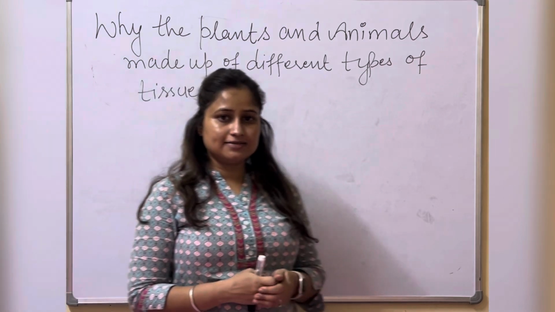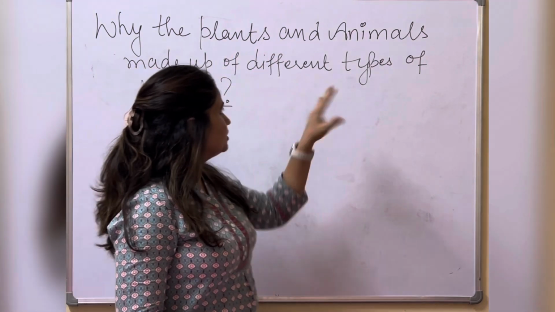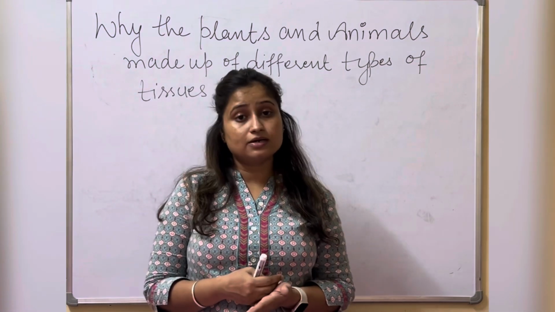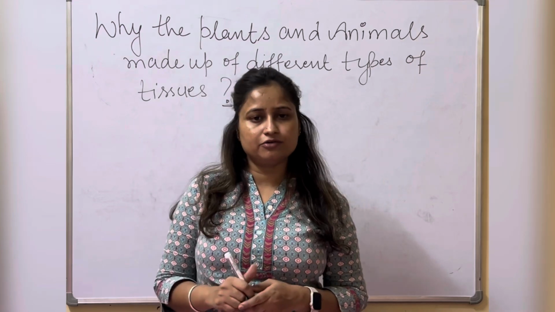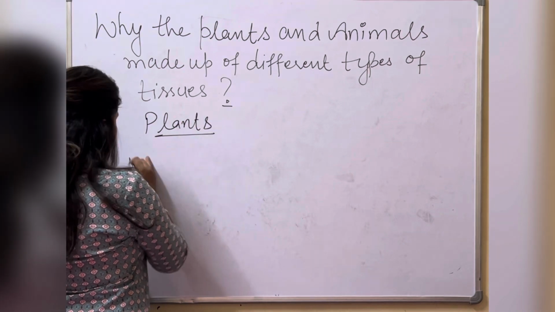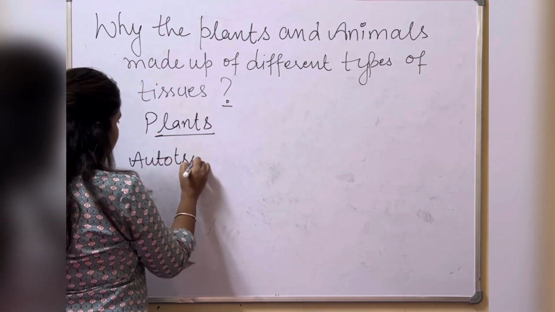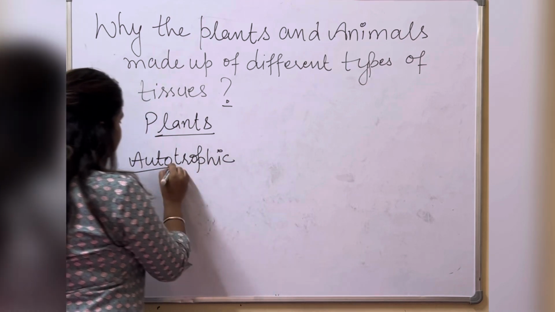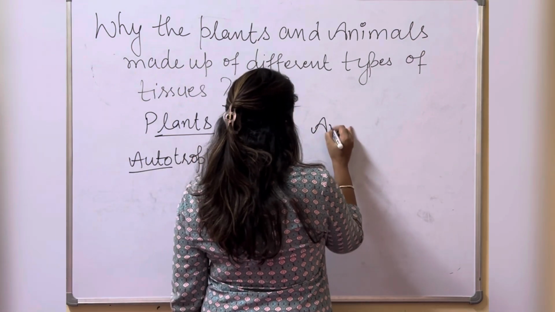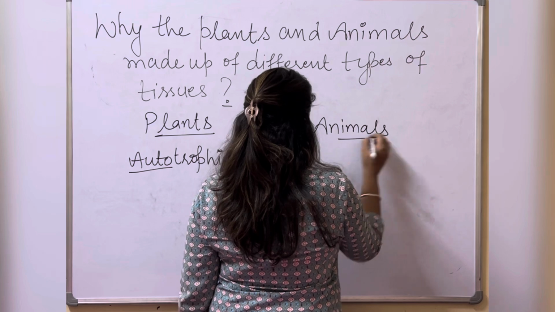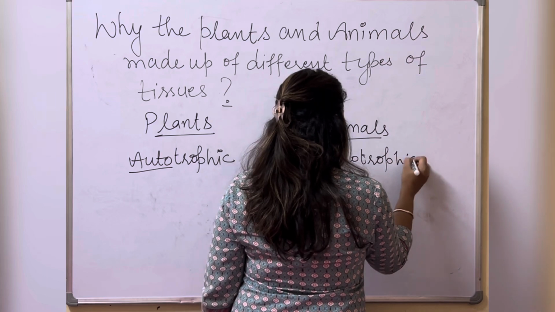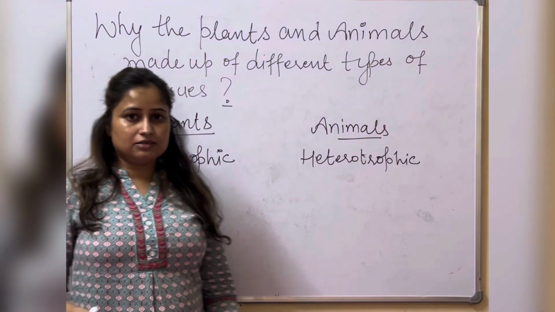Fine. The next question arises here: why are plants and animals made up of different types of tissues? We know that they are living organisms, but they are very different from each other. How are they different? For example, plants are autotrophic organisms, which, as we know, can prepare their own food by themselves. On the other hand, animals or human beings are heterotrophic organisms. That means they are not able to prepare their food by themselves. They depend on other organisms for their survival.